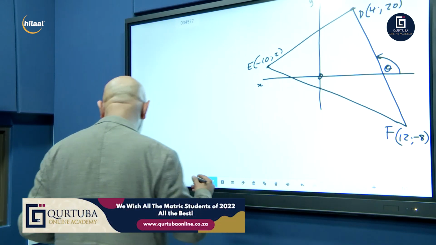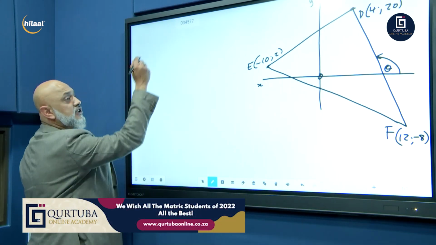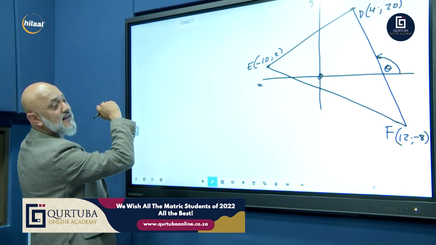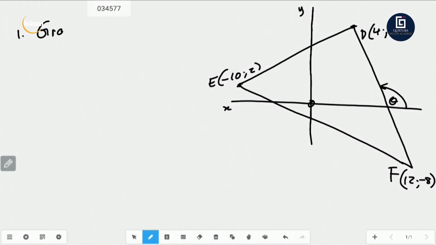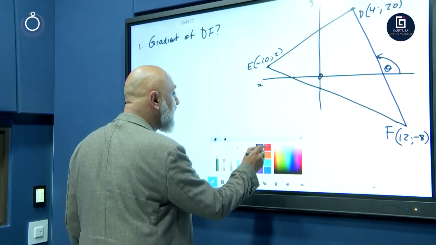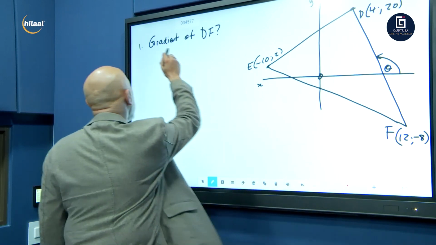Let's get started, guys. Questions. Question number 1. Let's say they want the exam question: they want the gradient of DF. And it's only worth about 2 or 3 marks. So let's start. Now we're starting with the gradient, guys. The question will tell you what formula to use. They use the word gradient.